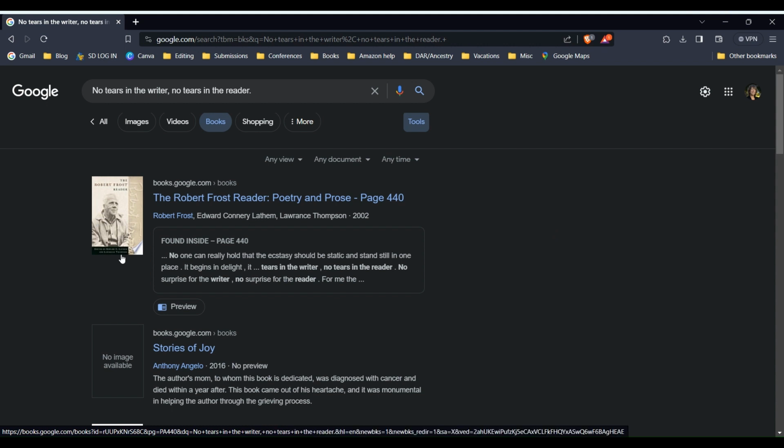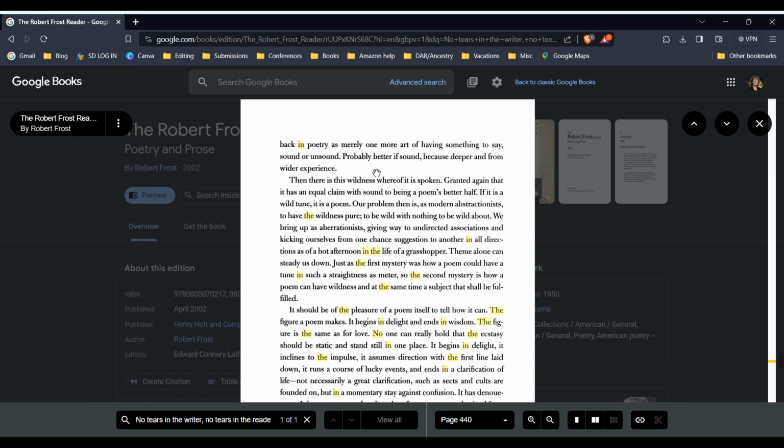Okay, so I happen to know this is a Robert Frost quote, so it won't always be the first one. I happen to pick one that I knew was going to come up, so you might have a little more difficulty in finding this. But this quote is from the Robert Frost Reader, Poetry and Prose, and this is telling me it's on page 440. So if you click on that, this is going to actually bring up the book. Now, this is, of course, books that are in the public domain that are available within Google.